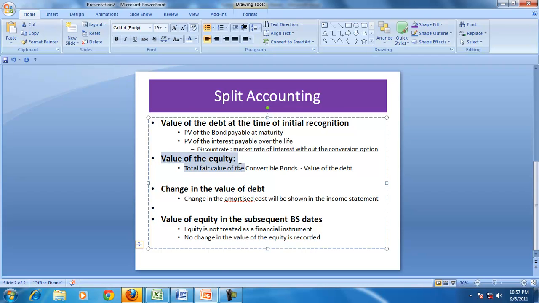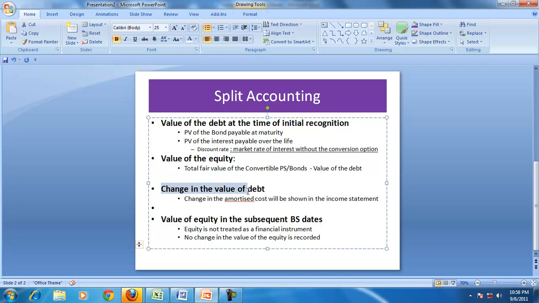The residual amount is the value of equity. So the total fair value of the convertible bond or preference share minus the value of the debt determined as mentioned above will be treated as the value of the equity.